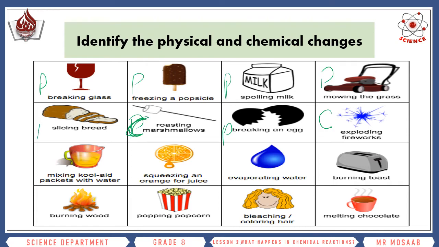Slicing bread, physical change. Mixing Kool-Aid packets with water, chemical change. Squeezing, physical. Evaporating water, physical. Freezing, evaporating, melting, all of these are physical changes. Burning toast, chemical. Melting chocolate, physical. Coloring hair, physical. Popping popcorn, chemical. Burning wood, chemical.